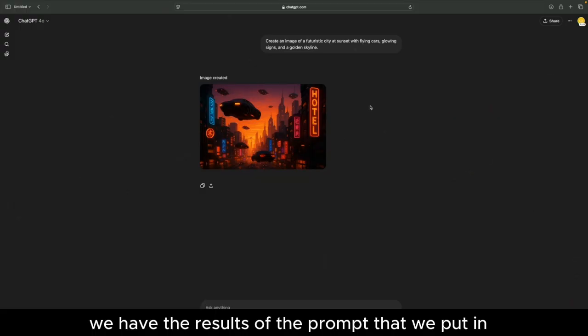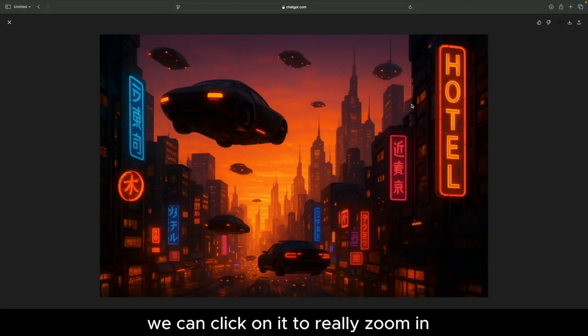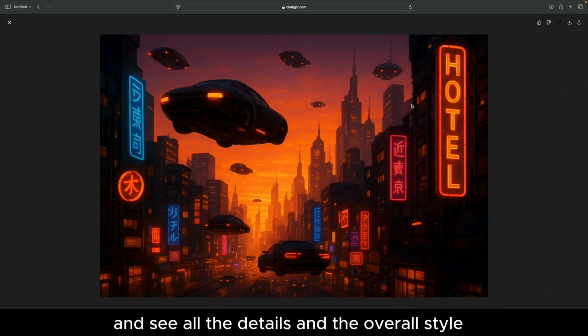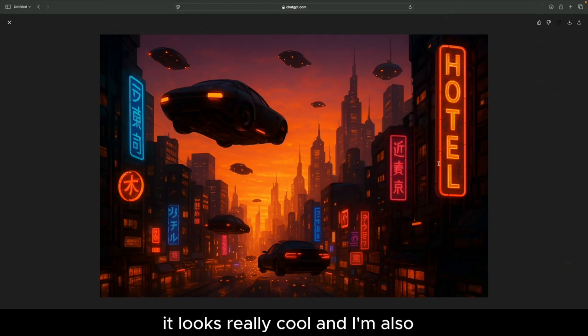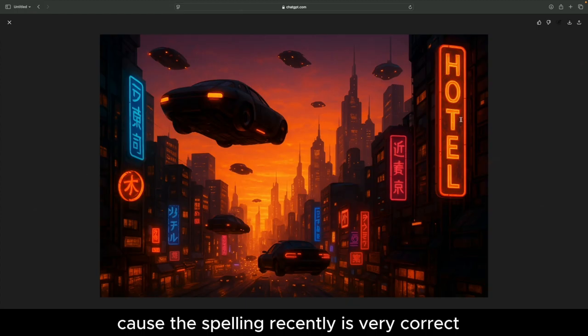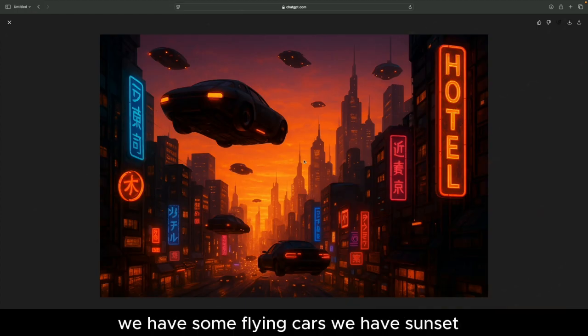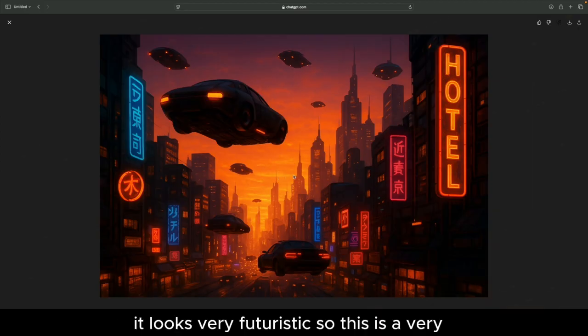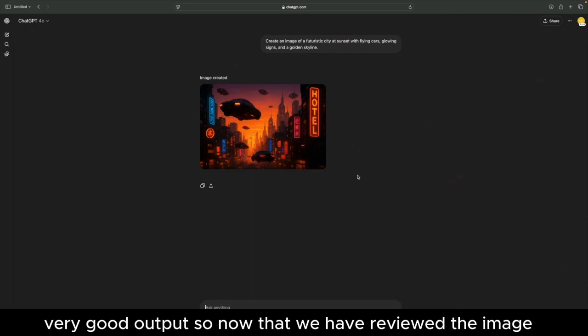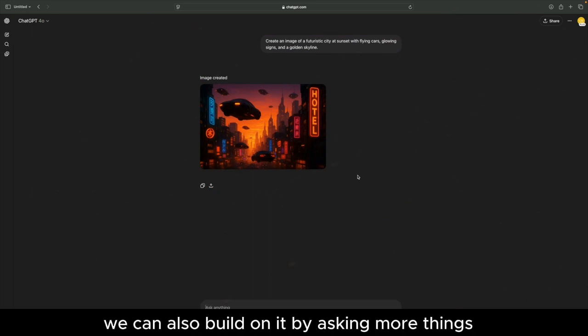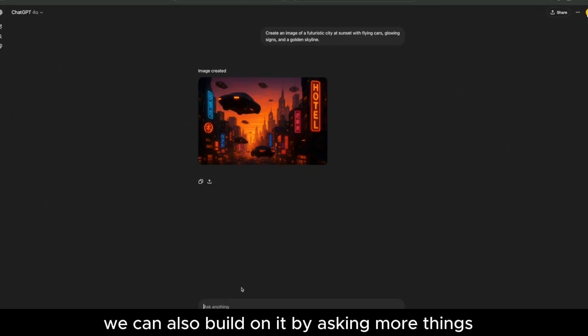So here we have the results of the prompt that we put in. We can click on it to really zoom in and see all the details and the overall style. It looks really cool. And I'm very impressed with ChatGPT every time I make an image, because the spelling recently is very correct, which is a very good sign. We have some flying cars. We have a sunset. It looks very futuristic. So this is a very, very good output. So now that we have reviewed the image, we can also build on it by asking more things.